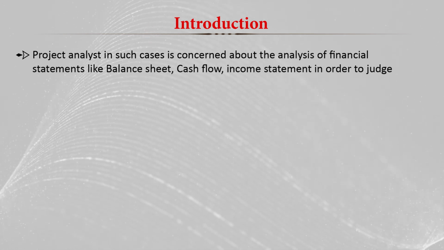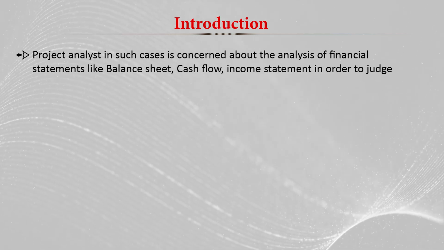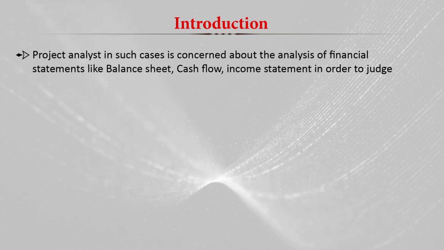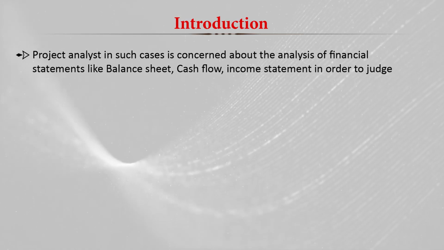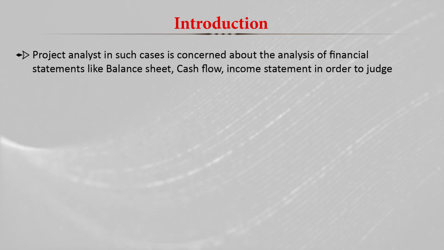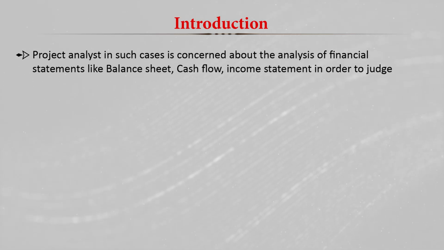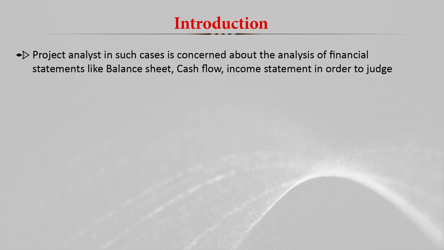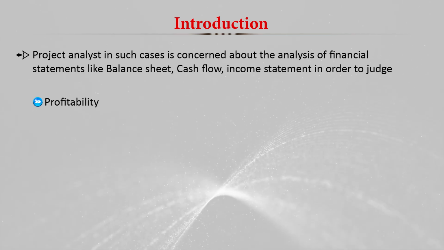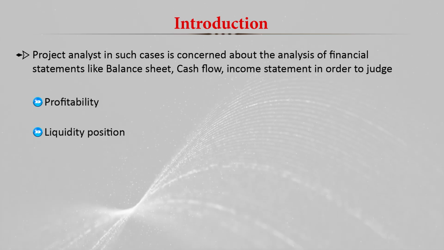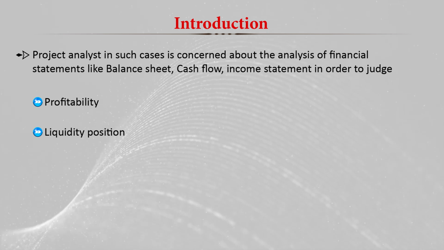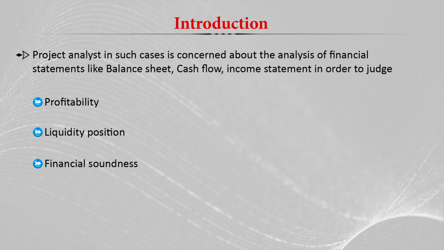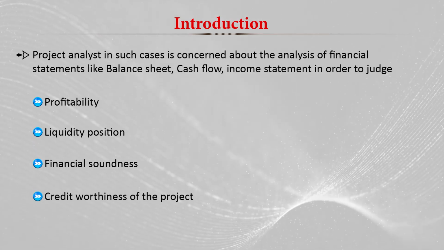So for an agriculture project with an industrial component, the project analyst is concerned with the analysis of the financial statements, like the balance sheet, cash flow statement and income statement, to judge the profitability of the organization, the liquidity position, meaning how much money is available to meet expenditure requirements, the financial soundness, and the creditworthiness of the project.